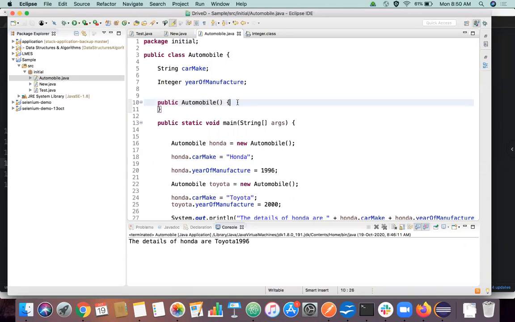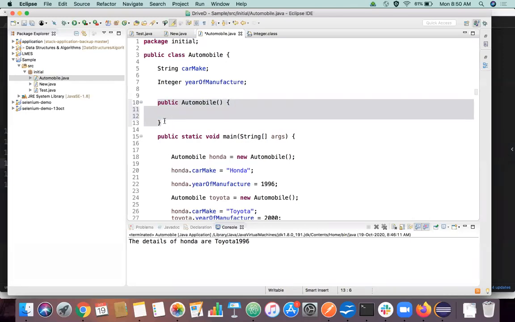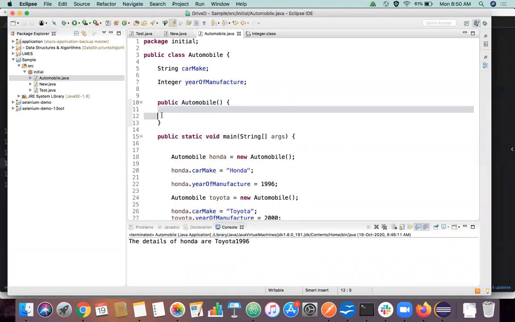But one more thing is popping into my mind. Why do we have to declare something where nothing is happening? What is the purpose of that? Nothing is happening in this, but why do we still have to do this? Or let's put this question another way: can something be done here so that it will be useful for us? We can initialize values. Yes, very much yes. That is the main purpose of a constructor, right?